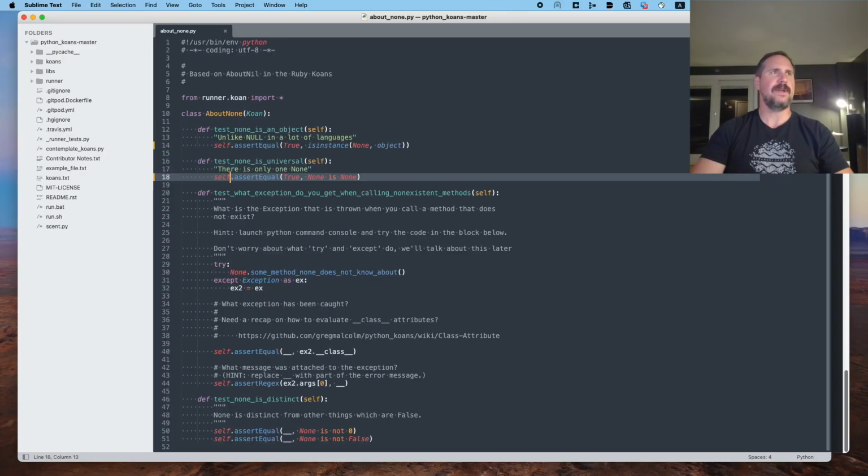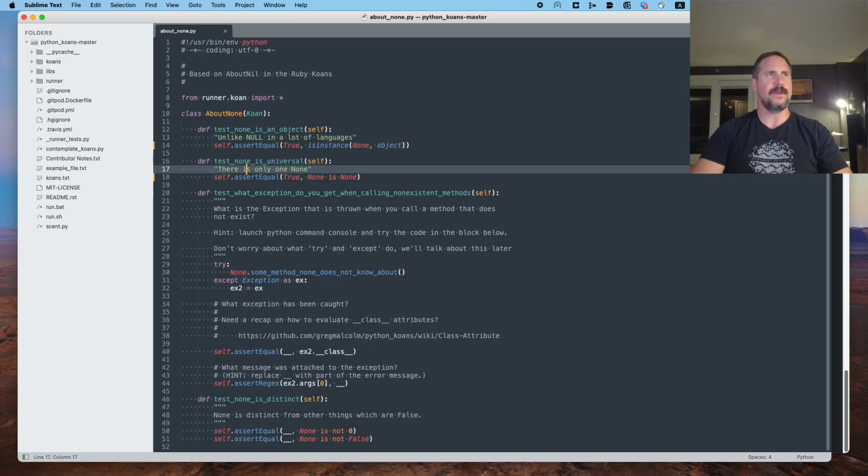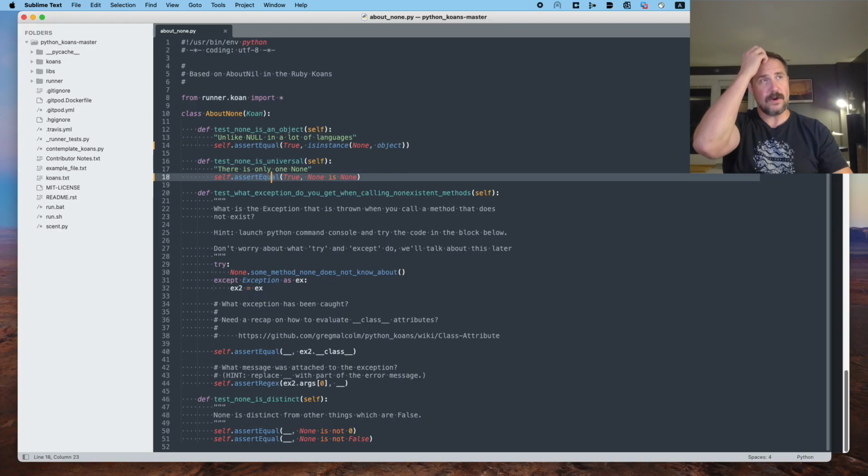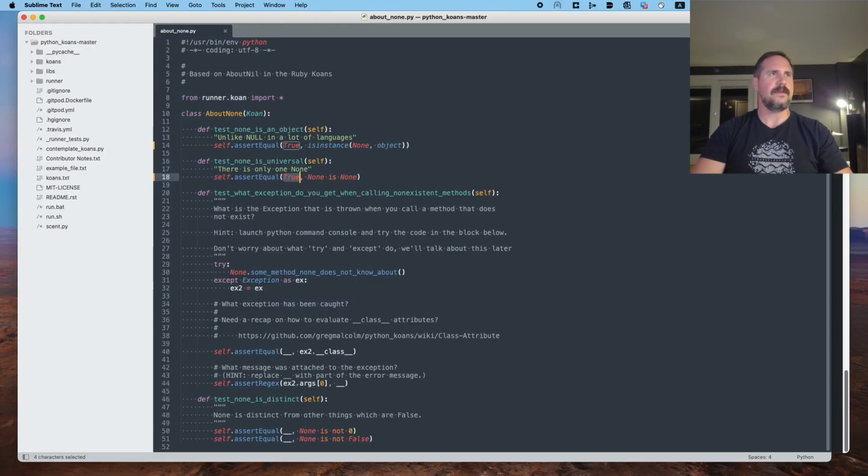Well, again, we have this test that's called test_none_is_universal. There is only one None. And then we're going to verify that these two arguments passed to this assertion, assert equal, are equal, which makes sense. So True is True, fine. Now, None is None.